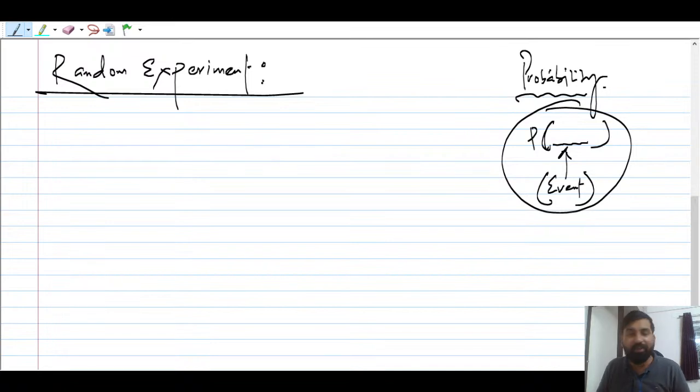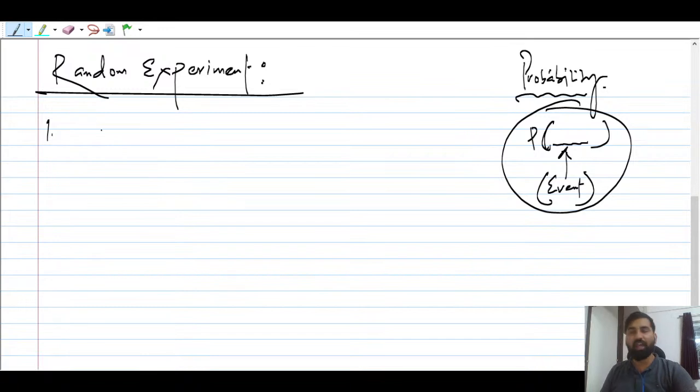So probability will basically be about the random experiment. You have to see which experiment is known as a random experiment, where the outcomes are non-predictable. The very first condition that you have to remember, this is very important: these are the following conditions that any random experiment should satisfy.